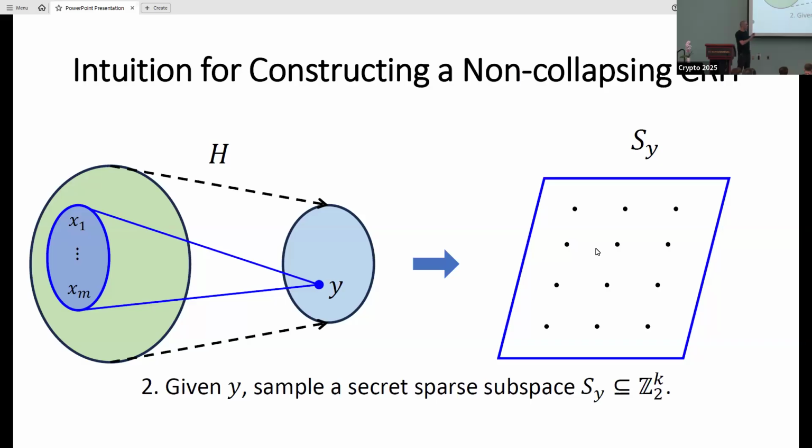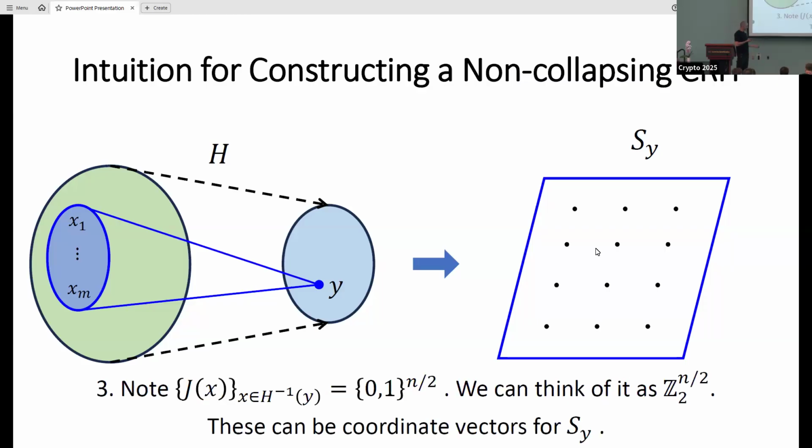Okay, so in a nutshell, what you can do is to do this process for H. And then given Y, which is the output that I measured, I can sample this IID random subspace SY. And SY is going to be this sparse subspace. Sparse, formally, you can think of it as a random subspace that takes a negligible fraction out of the full space that it lives in. But it's going to be structured, that's the point. And then if I'm looking at the pre-image set of Y, it's going to be a highly unstructured set. But if I'm looking at the J values, the J values is a very structured set, right?